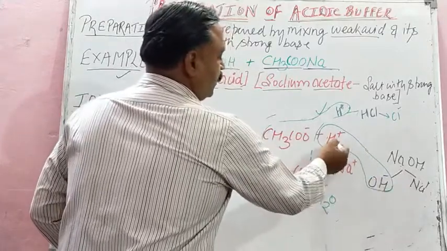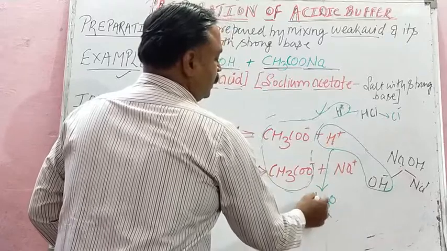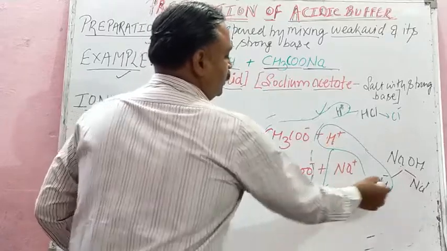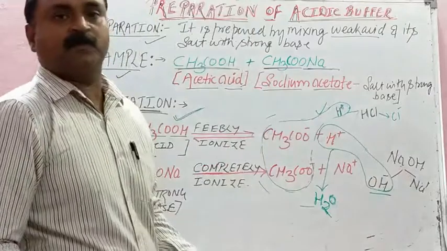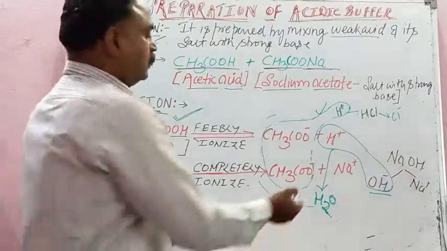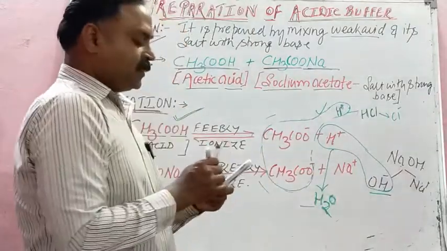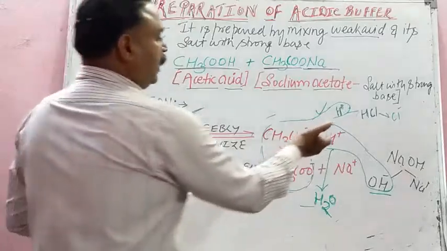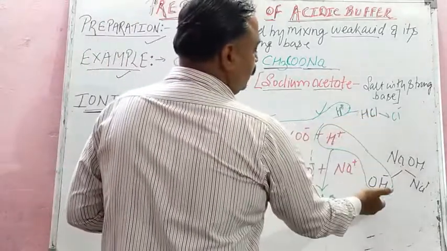Hydroxyl with hydrogen will form water. This is a neutral compound and in this way hydroxyl ion is also consumed, isn't it? So in this way it resists a change in the pH by addition of little amount of acid or base.